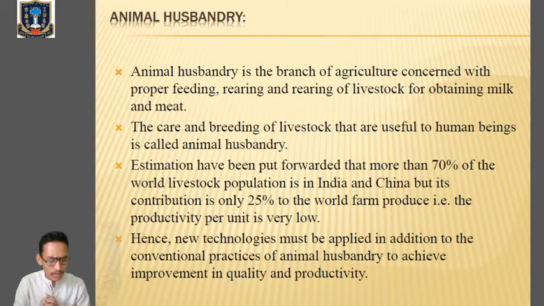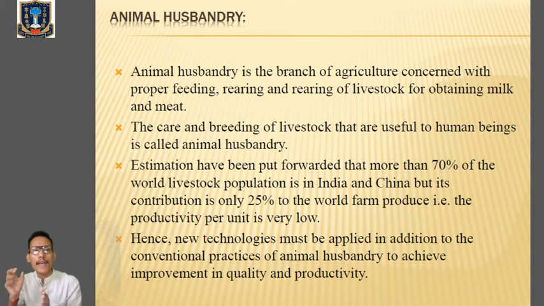So what is animal husbandry? You can see over here, it's the branch of agriculture which is concerned with rearing of animals, proper feeding of animals and rearing of livestock, meaning animals. In animal husbandry we are dealing with proper rearing, feeding, grooming of livestock. Why? In order to obtain milk and milk products along with the meat.